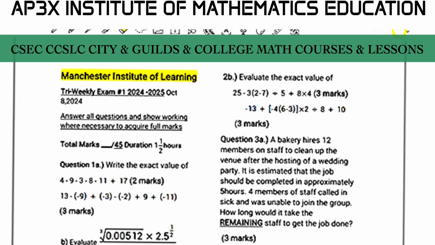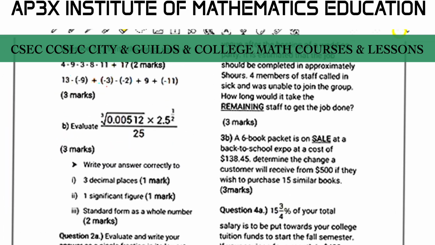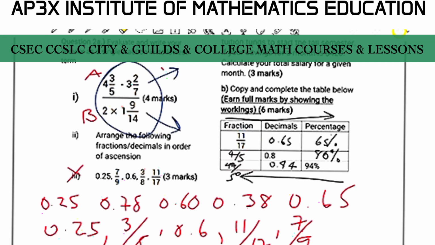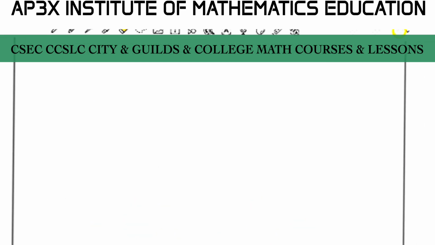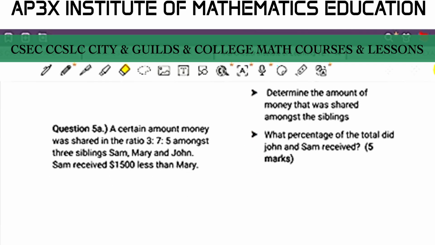All right, let us track on to part 5, or question 5, I believe. So we'll finish with part B. Question 5 here becomes the ratio. A certain amount of money was shared in the ratio 3 to 7 to 5 amongst 3 siblings, Sam, Mary, and John.